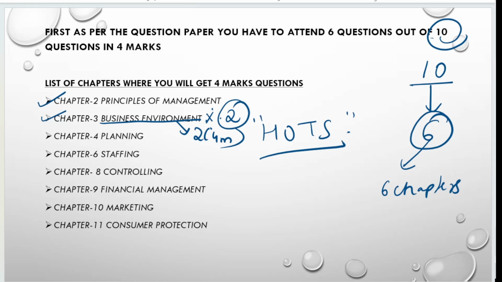So by this, we came to know that if we prepare 5 chapters, that will be enough for taking up your 4-mark questions in your paper. Next question, you are going to get from planning. Next, it will be from staffing, controlling, financial management, marketing and consumer protection. So you can observe, you are not going to get a question from the first chapter, nature and significance of management, and also from directing, chapter number 7. Apart from these 2 chapters, you are going to get the 4-mark question from all the chapters, but from the business environment you are going to get 2 questions. So read the business environment completely so that you can attend 2 questions from it.